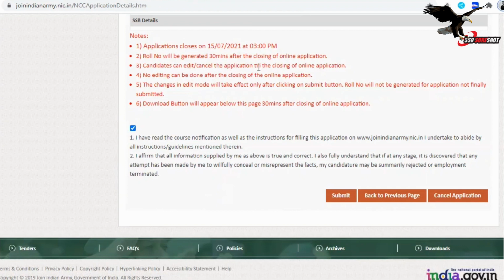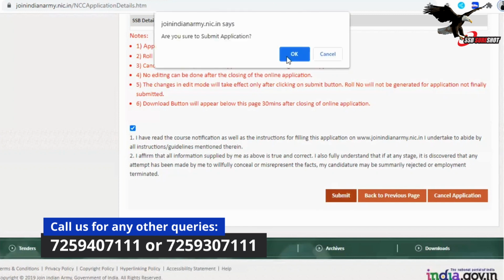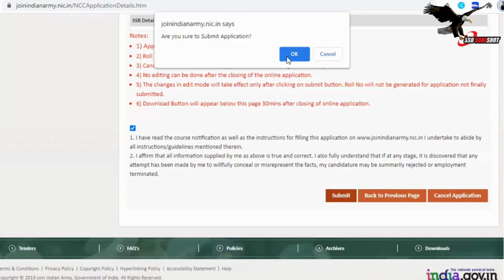Candidates can edit, cancel the application till the closing of the online application. It means till 3 p.m. on 15th July you can, n number of times, edit your application. But always you must not forget to submit. Once you have submitted, then only your application form will get submitted. And then again, are you sure to submit the application?